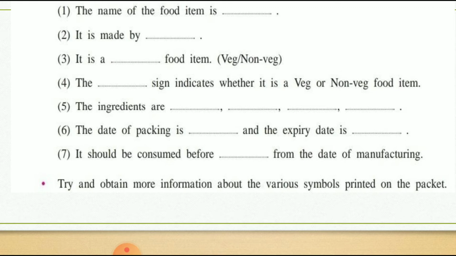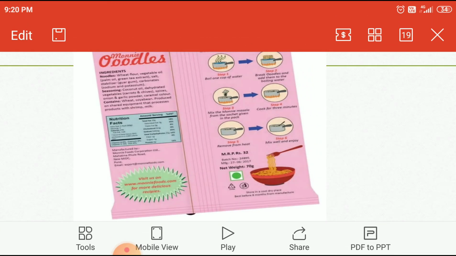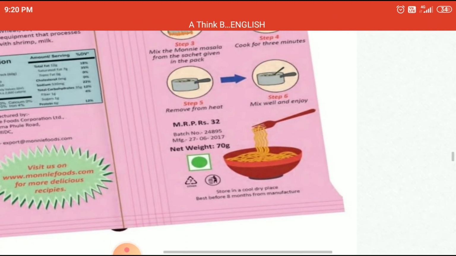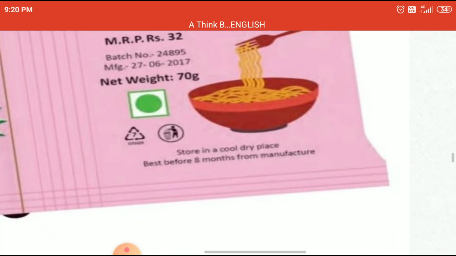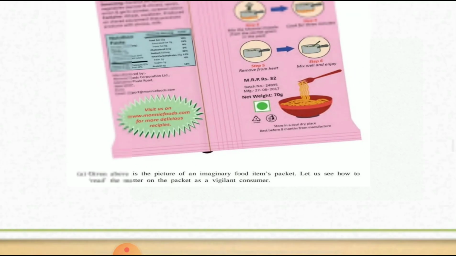Here is given when you should consume this food item. Look here, best before 8 months from the manufactured date. You should consume this food item best before 8 months from the manufacturing date. Okay, now let's see the next activity.